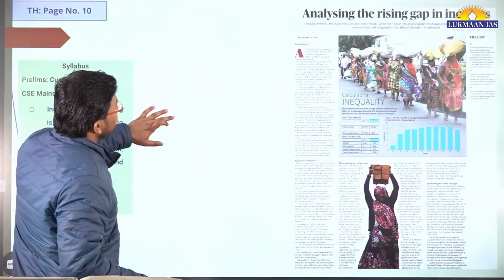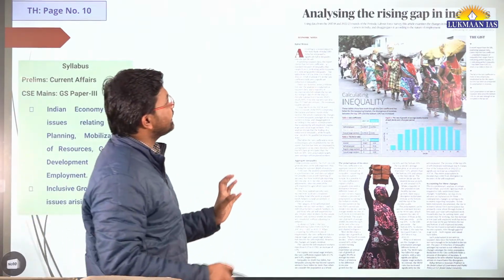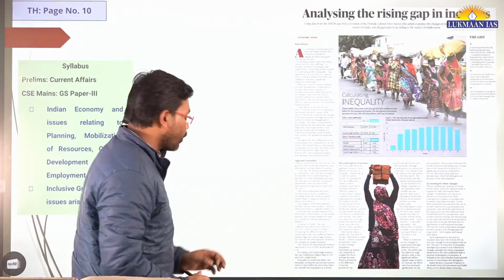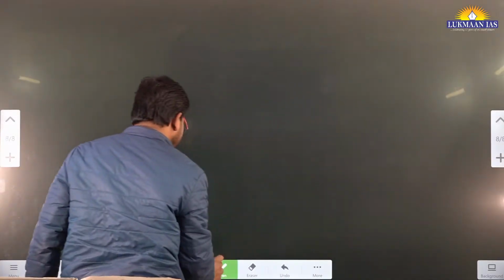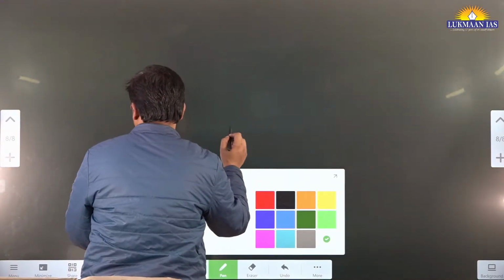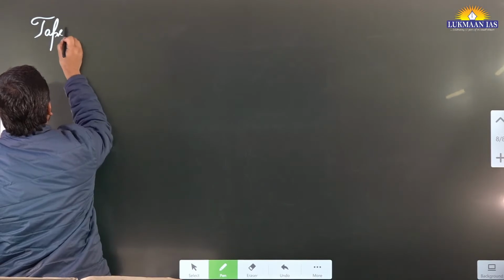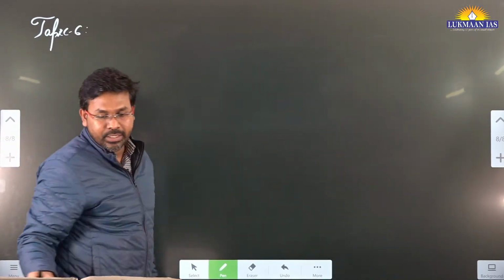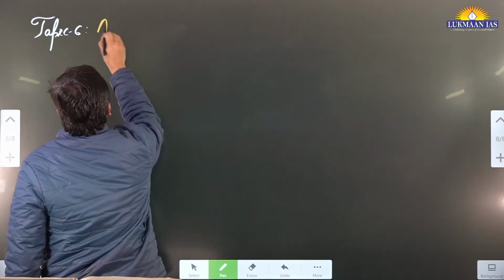With this, let us talk about another article: analyzing the rising gap in incomes. This is an important topic under Indian economy, and it is topic number 6.